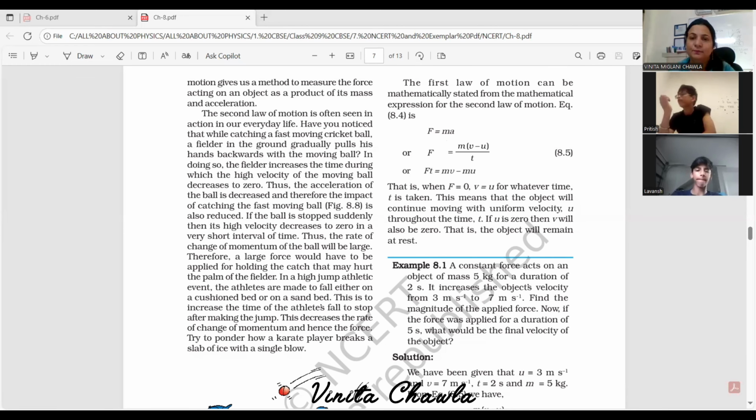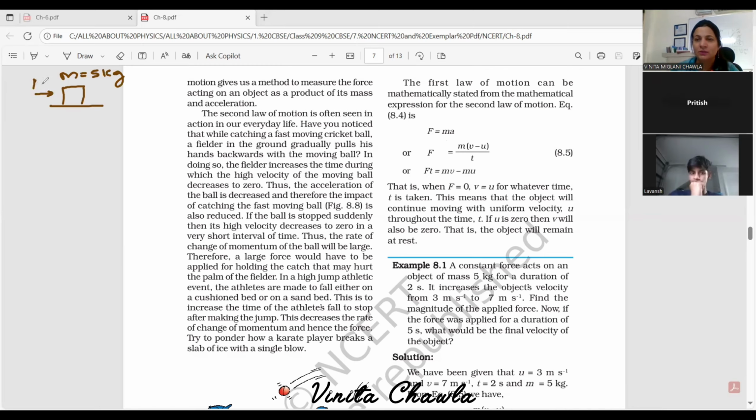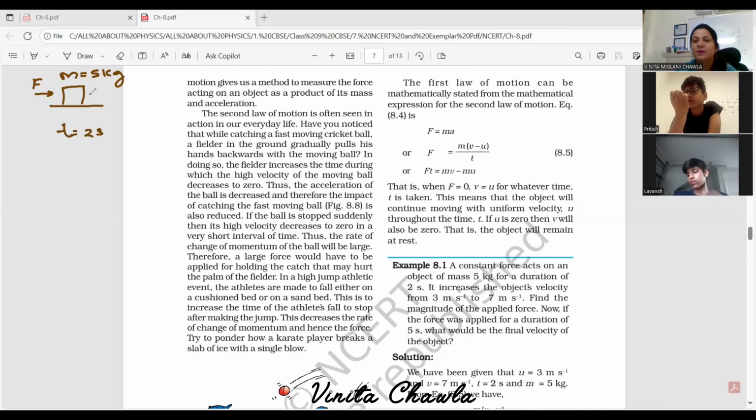Example 8.1. A constant force acts on an object of mass 5 kg. A constant force is acting on this object for a duration of 2 seconds. Because of this force, the velocity of the object increases from 3 meter per second to 7 meter per second. So the initial velocity u is 3 meter per second, and the final velocity v is 7 meter per second. Find the magnitude of the applied force.